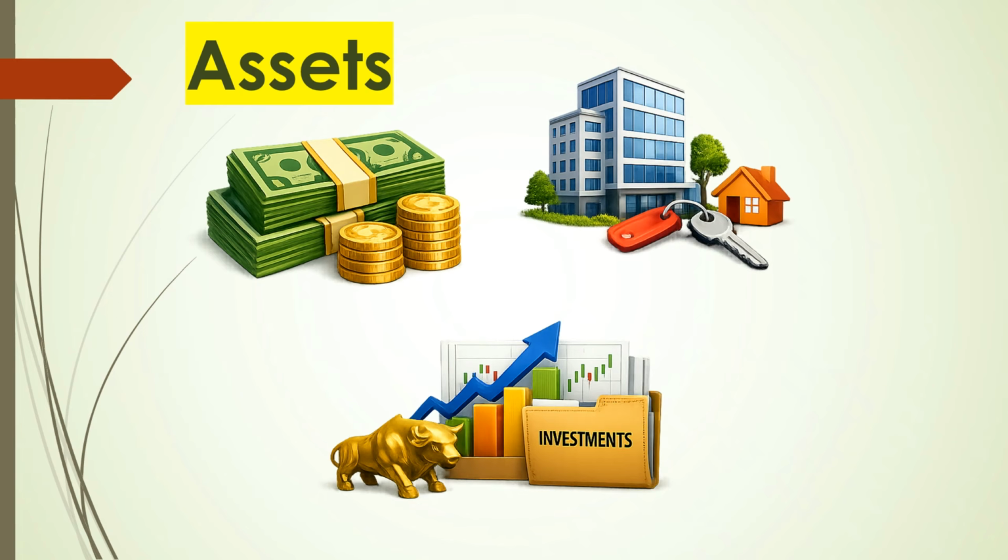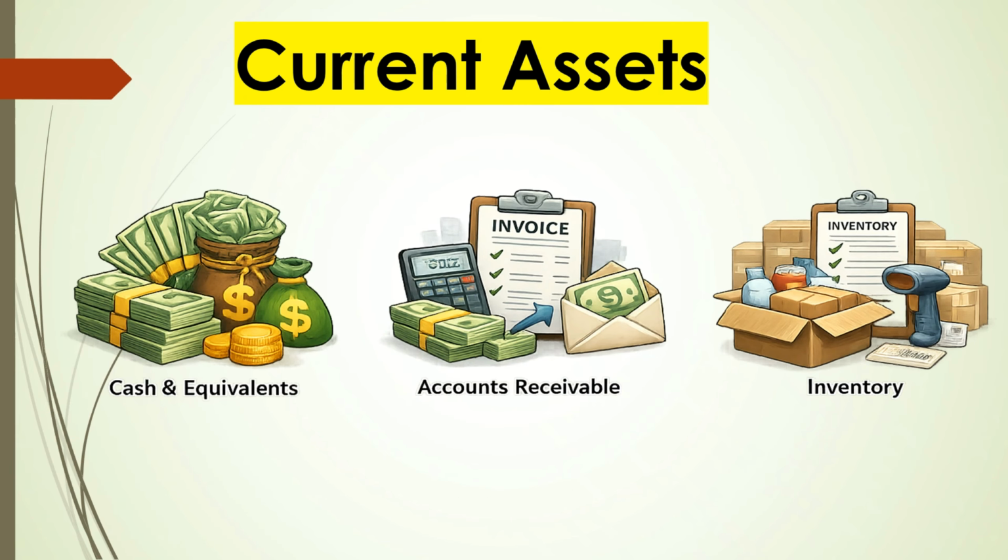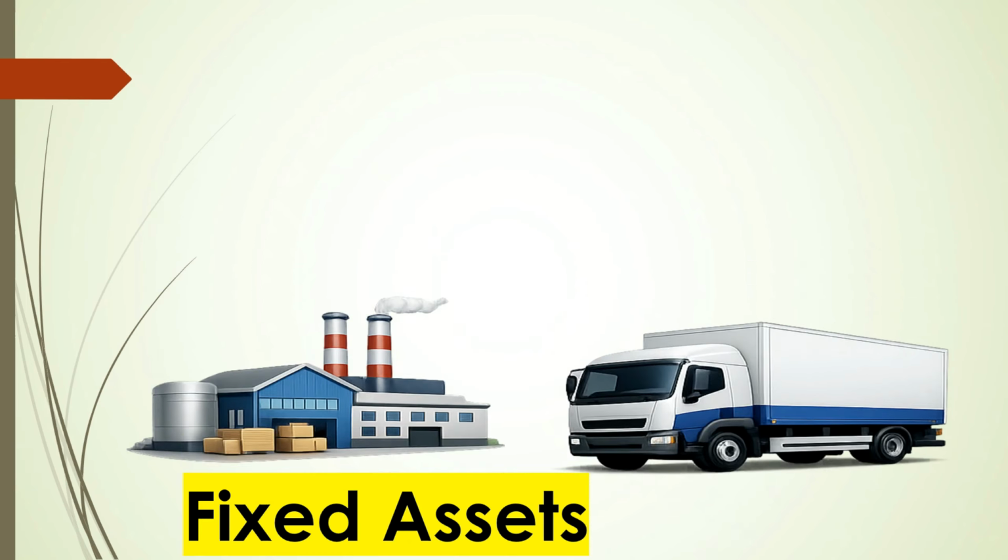Assets. What a company owns: cash, inventory, property. A store has $5,000 in the bank, $2,000 inventory, and a delivery van. All these are assets. Current assets. Assets that can be converted to cash within a year: cash, inventory, receivables. A shop has $2,000 cash and $15,000 inventory to sell soon.